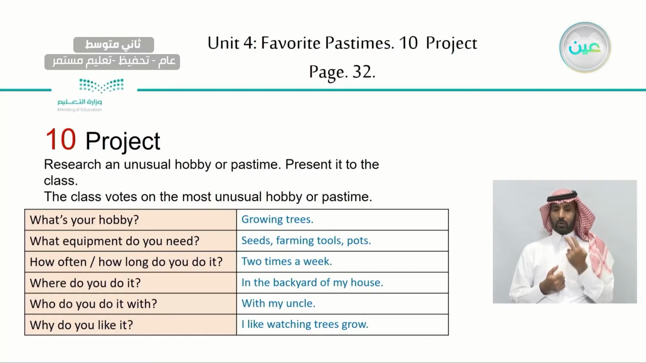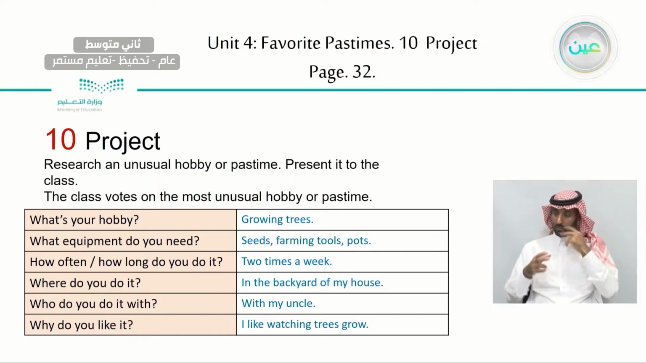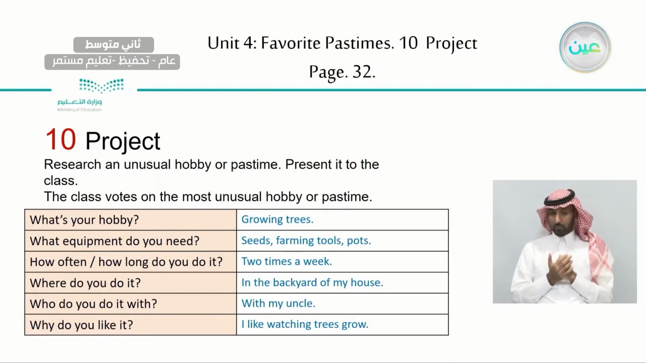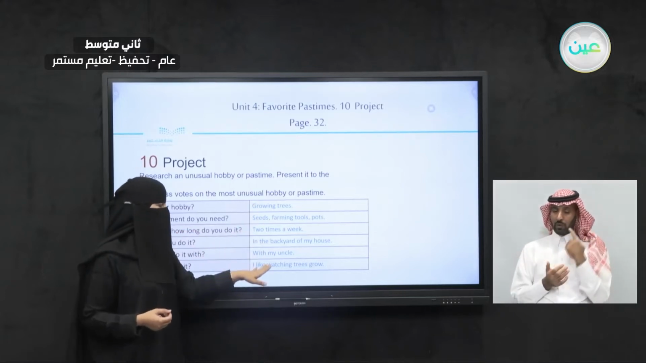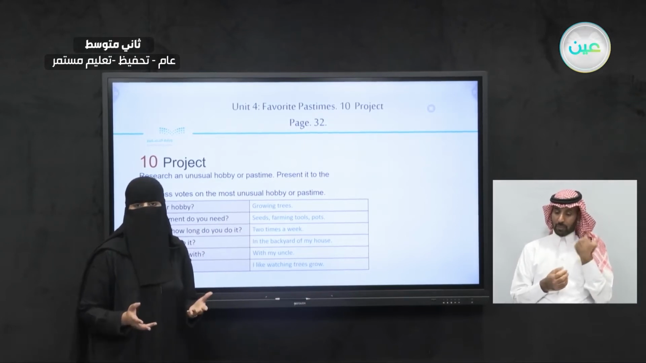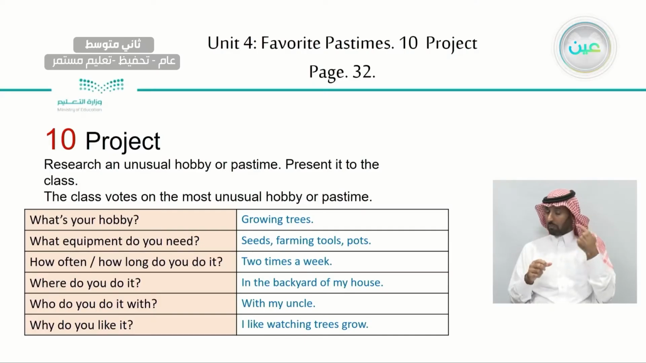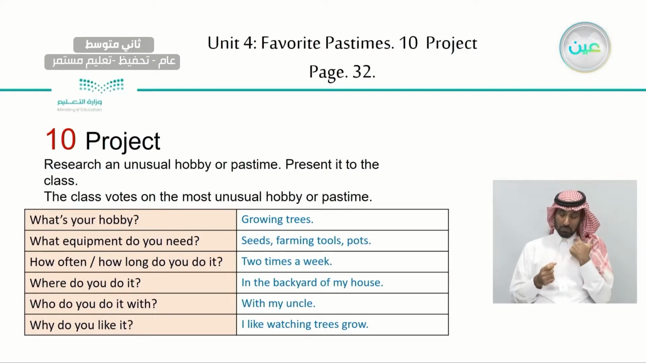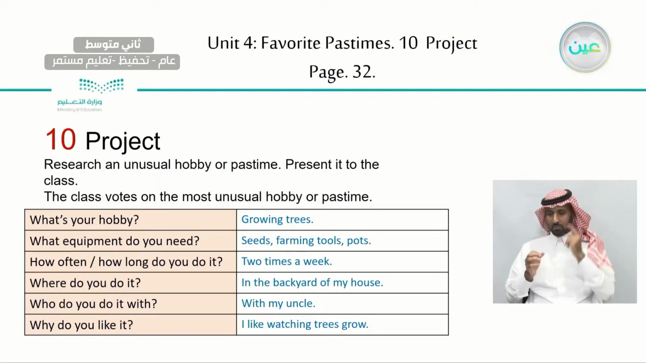Now, let's take a look. So the project, let's see here: research an unusual hobby or pastime and present it to the class. Here we are going to fill this chart. Do you remember the chart from the last lesson? We are going to fill the chart with information about the unusual hobby you researched or heard about. One of my friends told me about this hobby. At first, I thought it's strange, but when I researched about it, actually it looks like a fun hobby. So hear what my friend told me about this hobby.